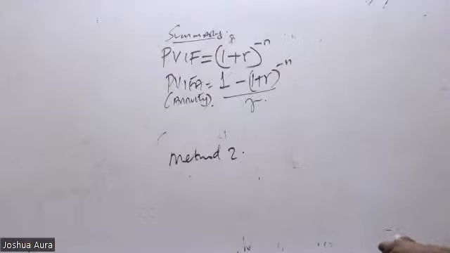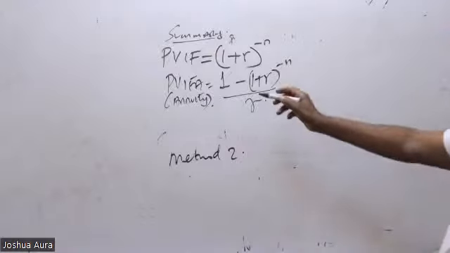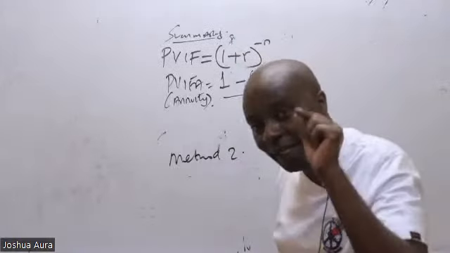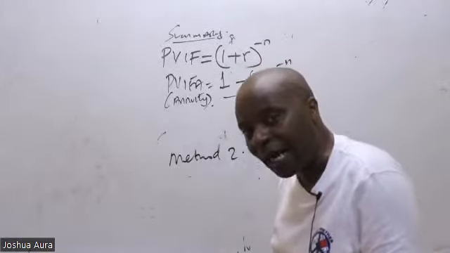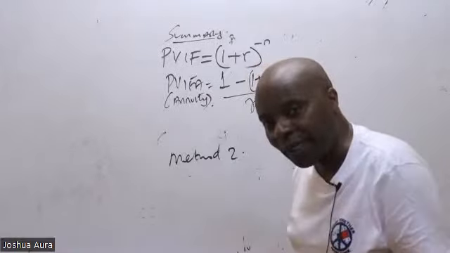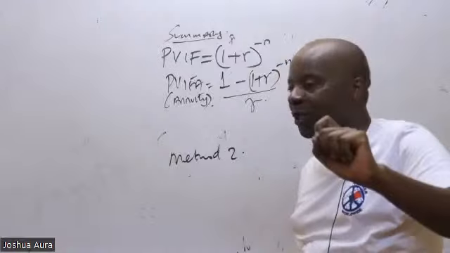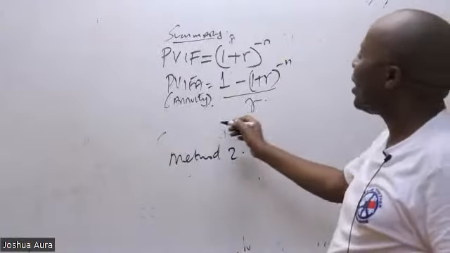Now, ladies and gentlemen, for this particular question, I would want us to calculate PVIFA. Why are we calculating PVIFA? It's because of the uniform cash flows of 10. When the cash flows are uniform, then you can't use that other longer approach. You shall be using the PVIFA approach. So let's go ahead and calculate the PVIFA.